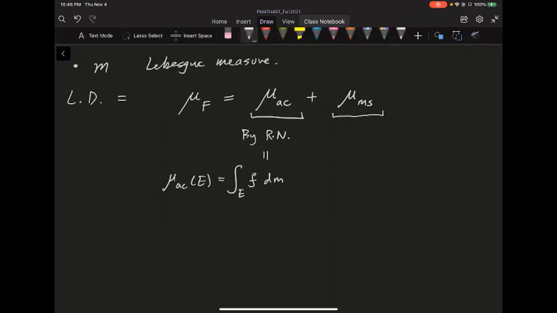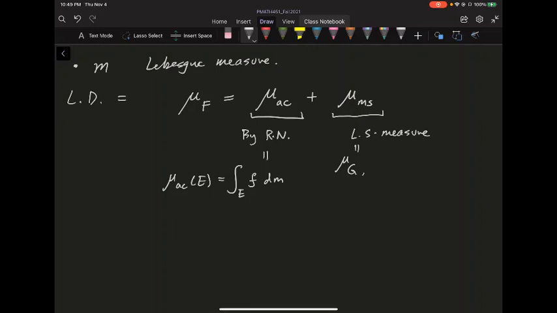I'll talk about why this integral is important later, but let's look at the second part, the mutually singular part. This is still going to be a Lebesgue-Stieltjes measure, so we can decompose it a little bit even further. This mu of the mutually singular part equals some mu of, let's say, G, where G is right continuous, non-decreasing.